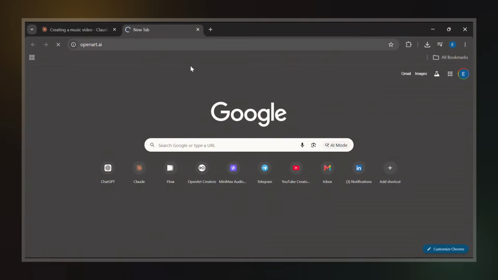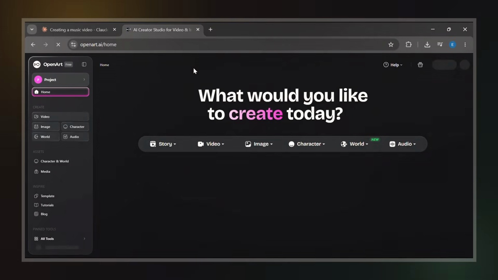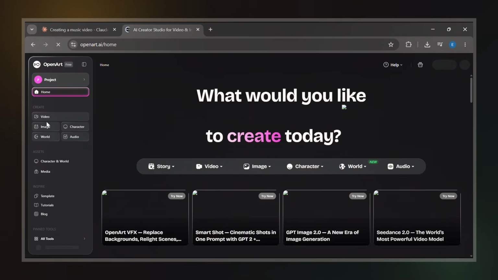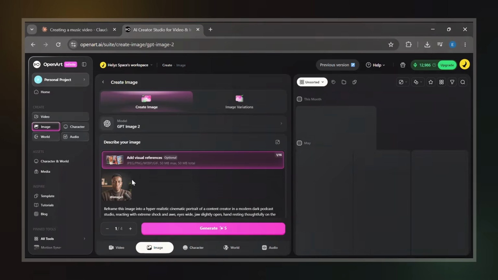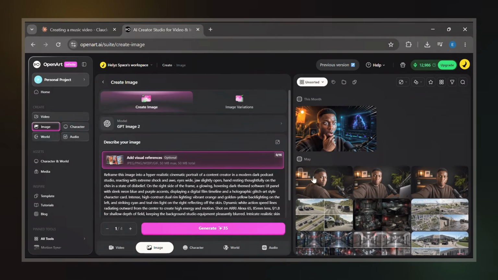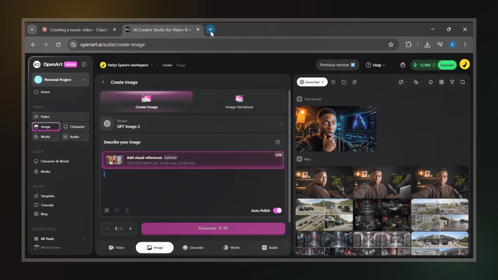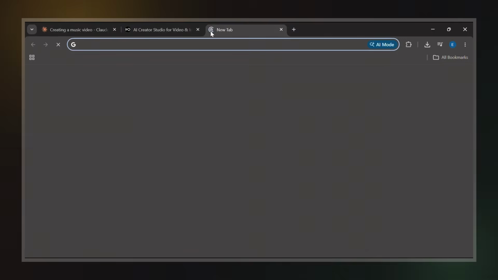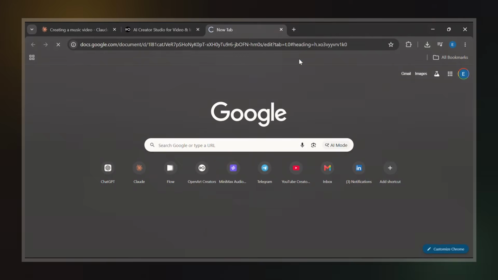To generate the character itself, I open another tab and head over to OpenArt. Inside OpenArt, click on Images. What we want to create here is a proper character reference sheet that we'll later use throughout the AI music video workflow. I also open the character Bible document generated by Claude.